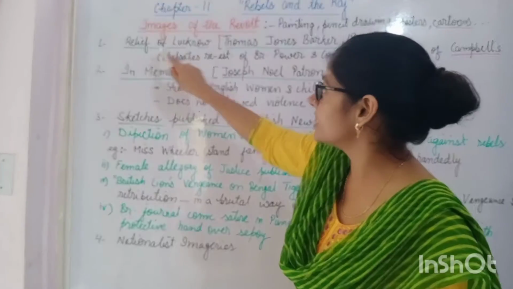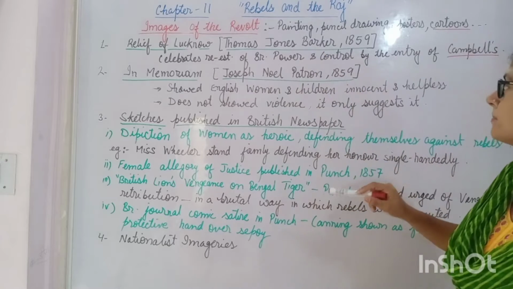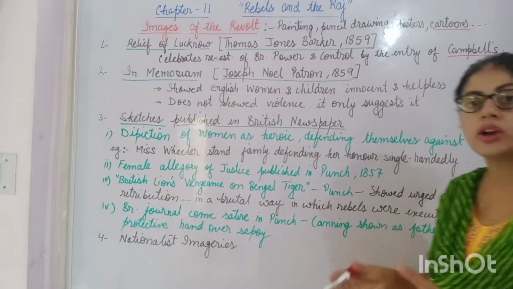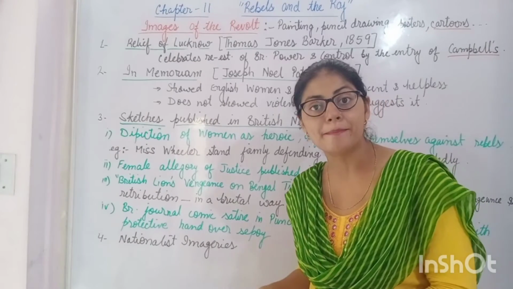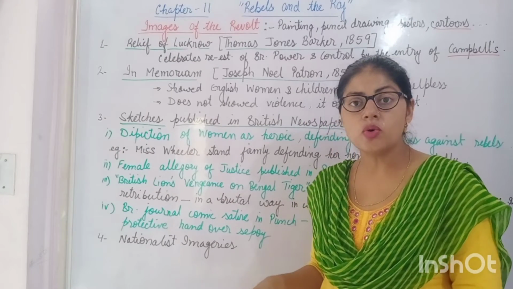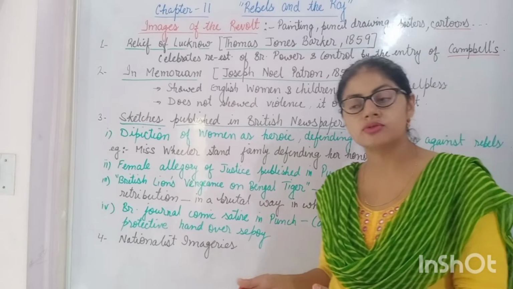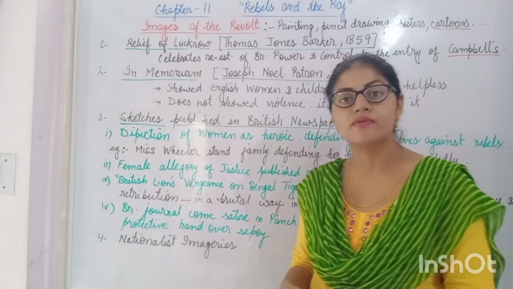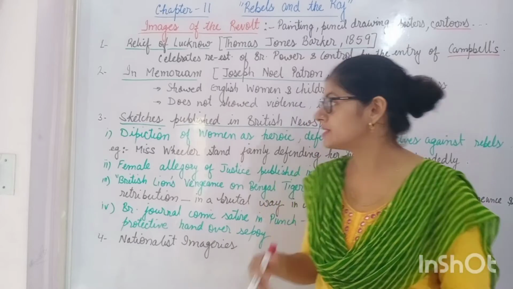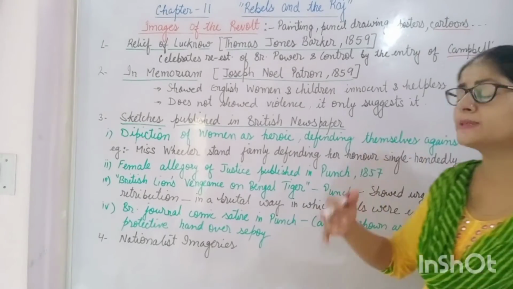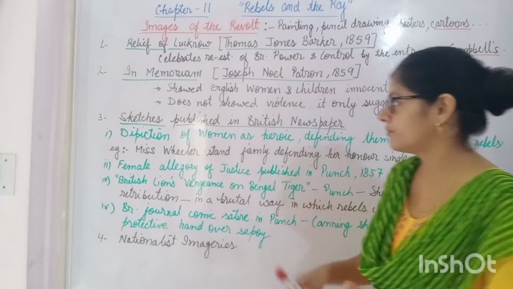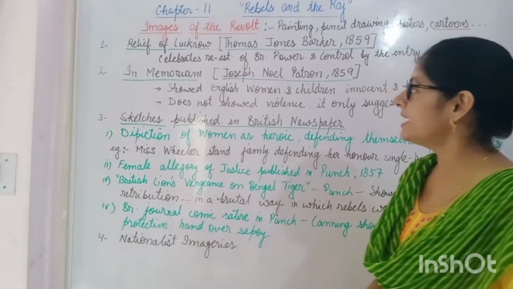The first painting, Relief of Lucknow, made by Thomas John Barker, celebrates the re-entry of Colonel Campbell in Lucknow, who after entering there protected all the Christian population as well as suppressed the revolt and punished the rebels over there. So this painting celebrates the re-establishment of the British power in Lucknow. Now the second painting is In Memoriam.